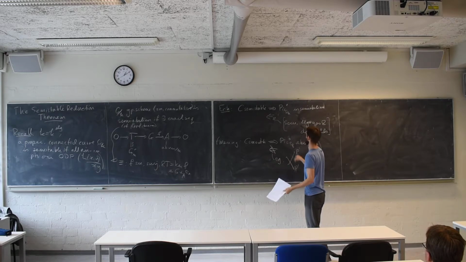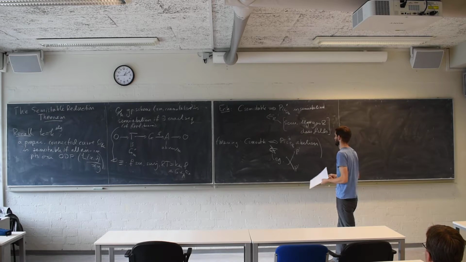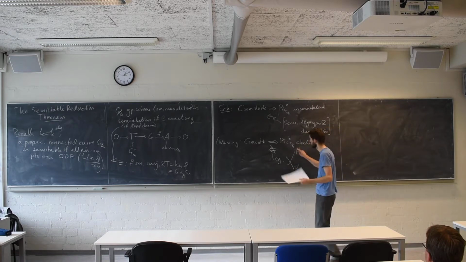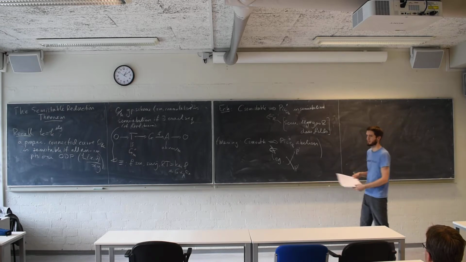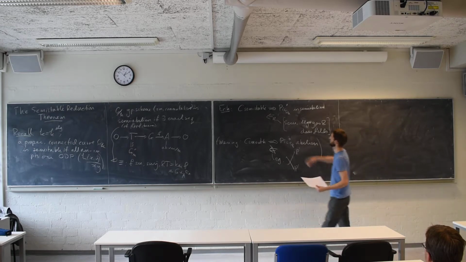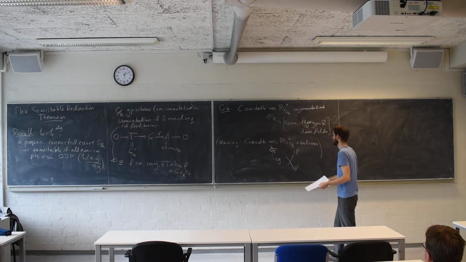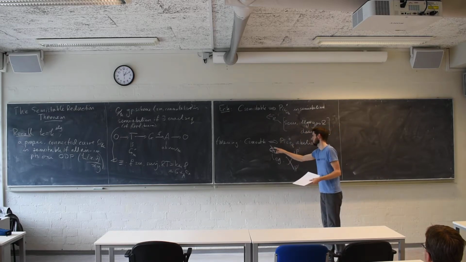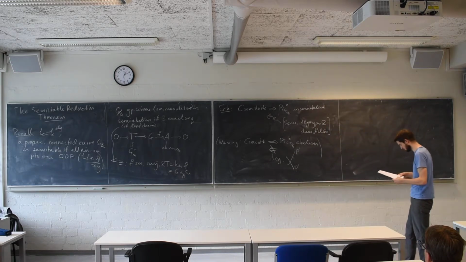There's my C, it's clearly not a smooth curve, but Pic^0 of this thing is just a point because every line bundle of degree 0 here is trivial. So somehow semi-stable is better than smooth because for semi-stable we have this if and only if. For smooth we don't have the if and only if. This is basically the only thing that can go wrong with this converse direction, so it's rather harmless. But one has to be a little bit careful.